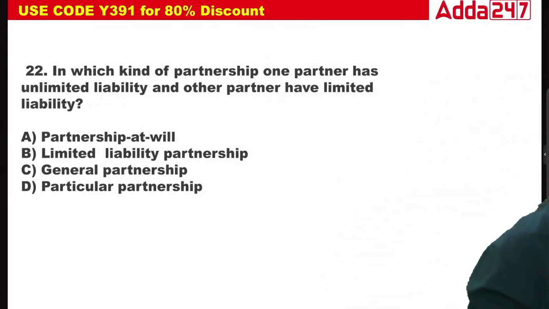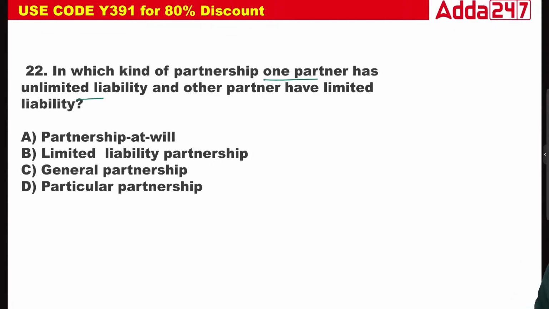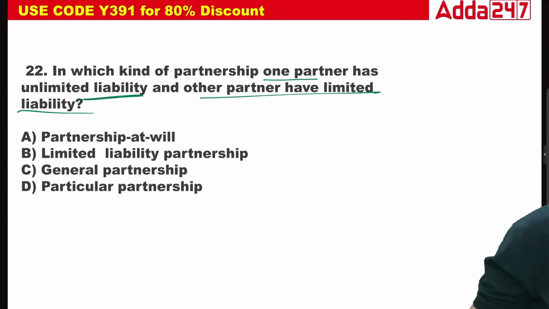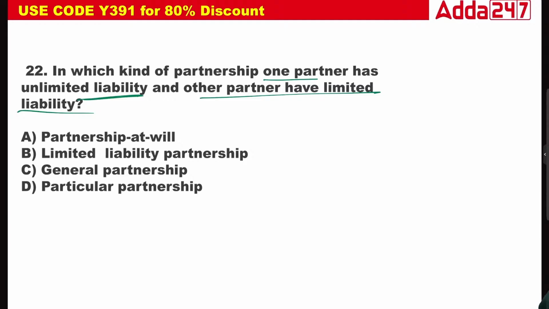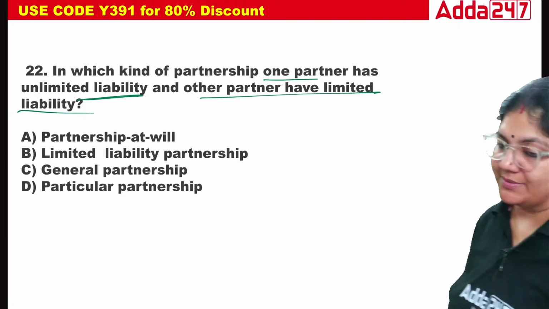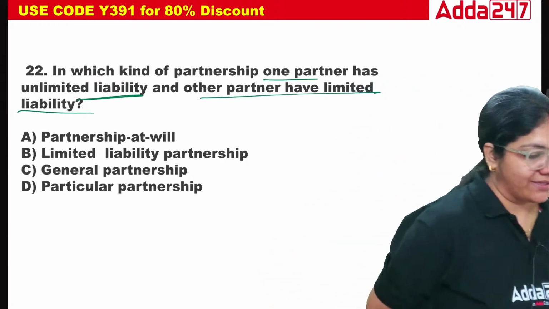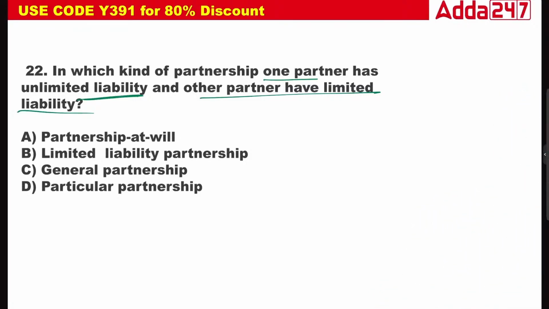Now, in which kind of partnership does one partner have unlimited liability and the other partners have limited liability? That is a limited partnership.